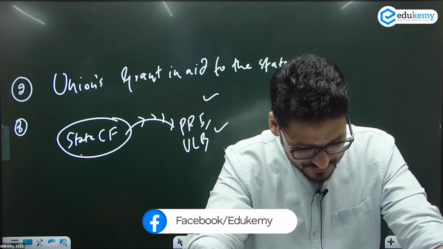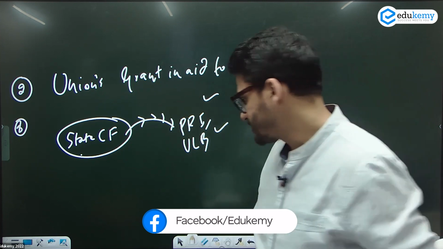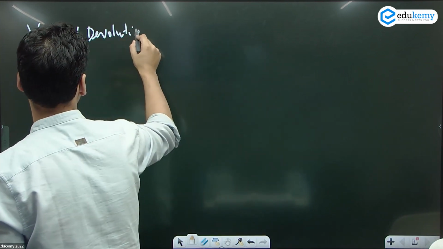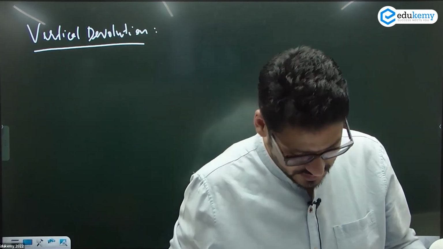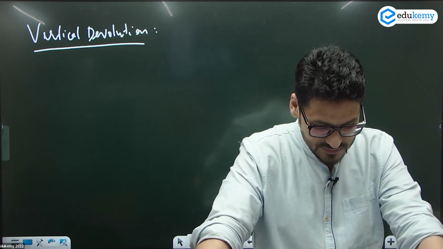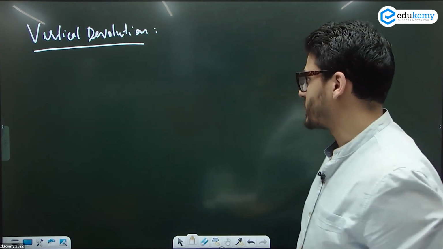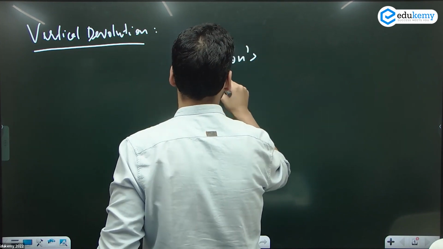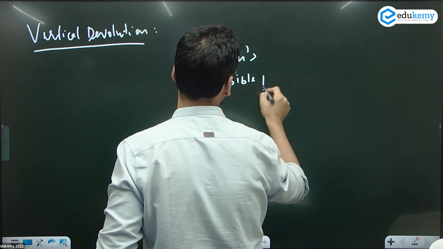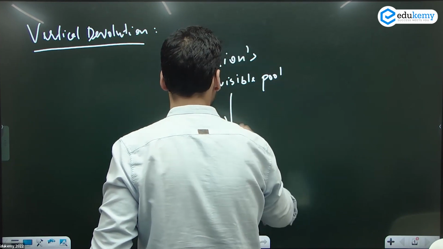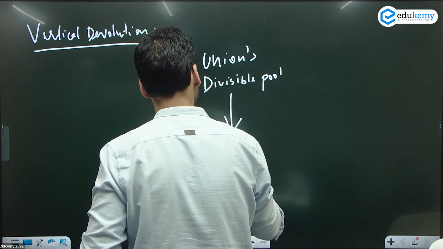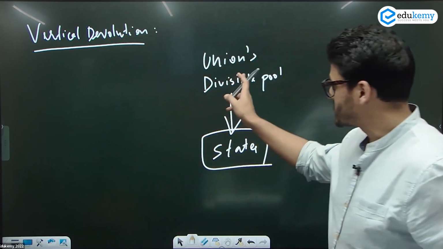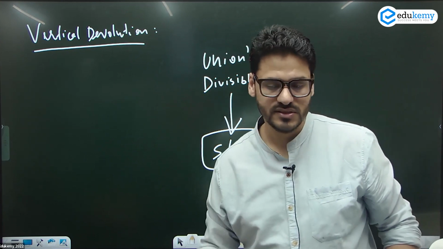Now let's look at the vertical tax devolution. Subheading: vertical devolution. Vertical devolution happens between union and the states. तो हम इसको क्या कहते हैं? हम इसको यूं कहते हैं that this devolution happens from the union's divisible pool. The union has a divisible pool of money that has to be shared with the states. The vertical devolution is from union's divisible pool with the states.